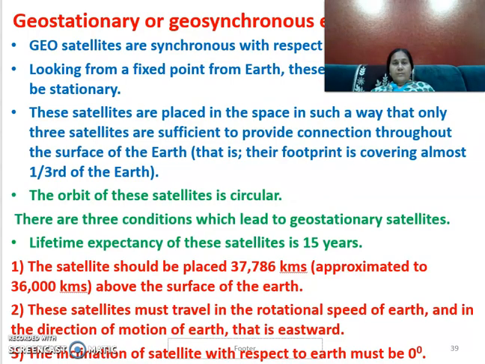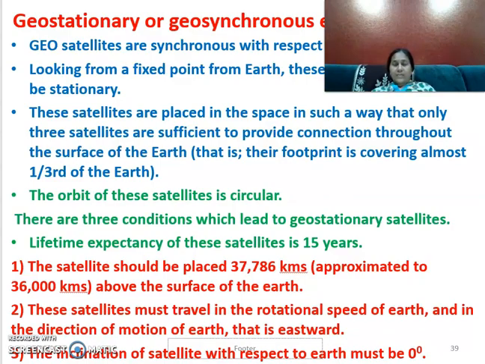Coming to the geosynchronous or geostationary orbit, it is always abbreviated as GEO. GEO is always synchronous with respect to the Earth's rotation. That's why it is called geosynchronous: Geo is Earth, and synchronous means it is rotating at the same speed as the rotation of the Earth.